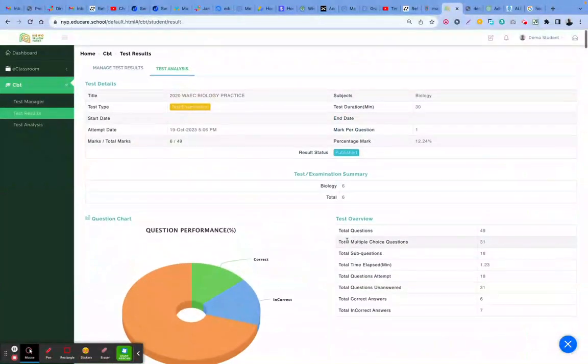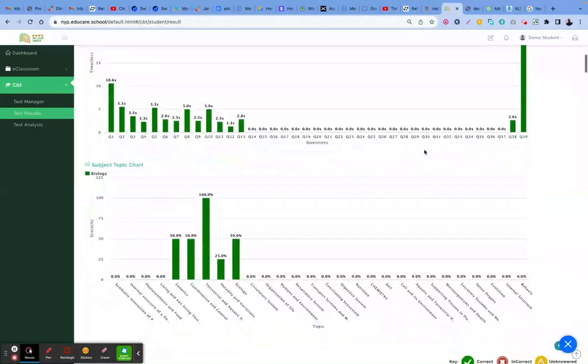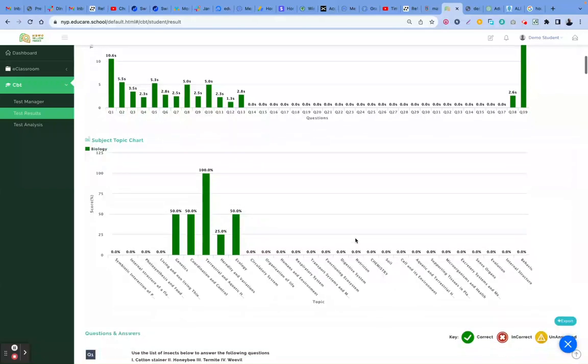Going up here, I can see the time I spent on each question. I can see the question time analysis. The one I spend the longest time on is usually the most difficult question. I can see the topics, the ones on terrestrial and aquatic habitats. By the time I finish the test, it's going to group them across different topics and give you a heat map, so you will see where you are having gaps.